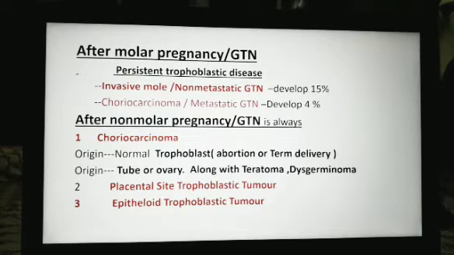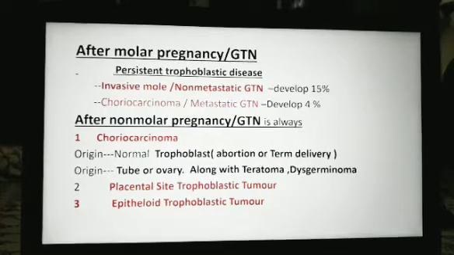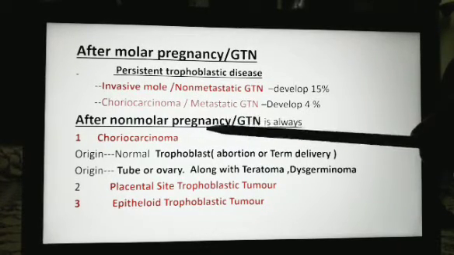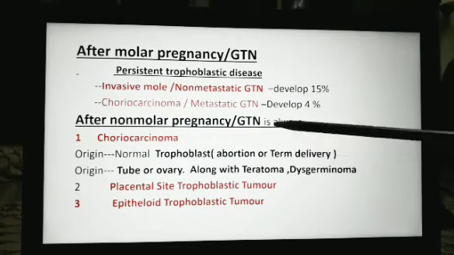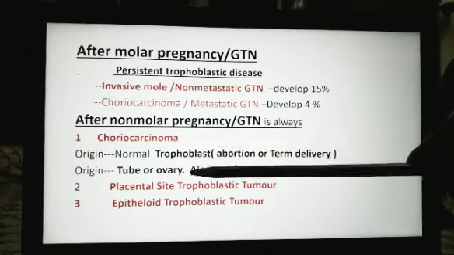After molar pregnancy, in 15% of cases, there is a risk of invasive mole, and in 4% of cases, there is a risk of choriocarcinoma. However, after non-molar pregnancy, like after abortion or term delivery, the risk of choriocarcinoma is hardly 4%.